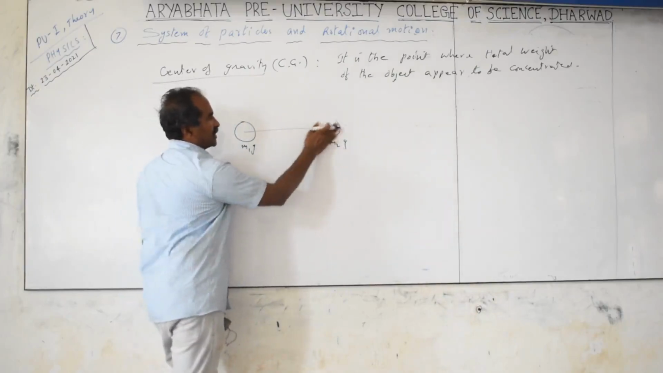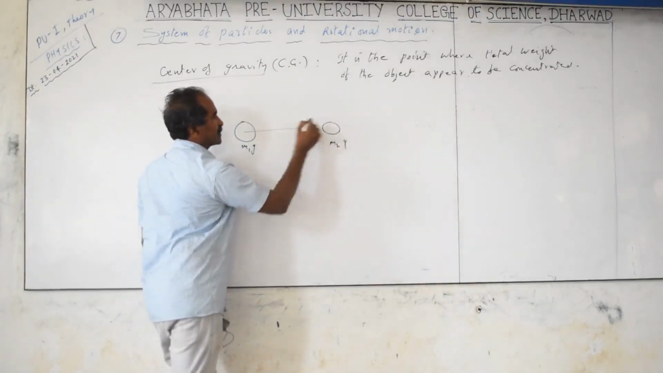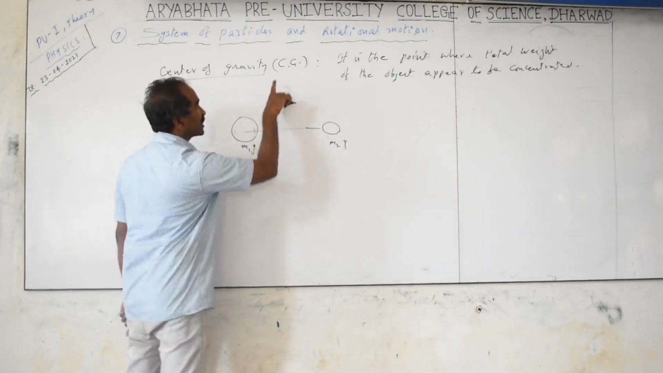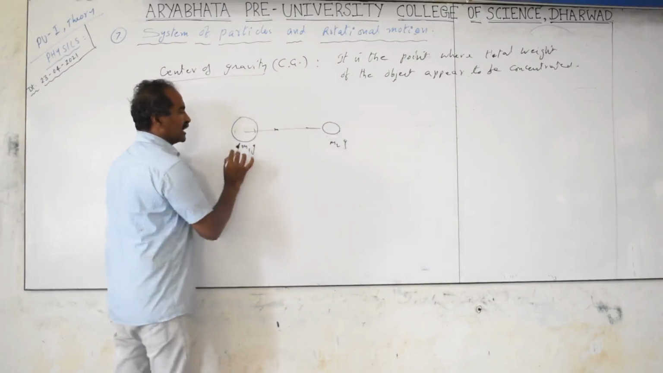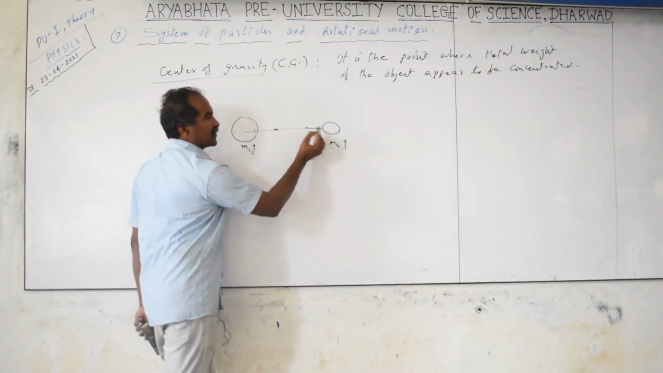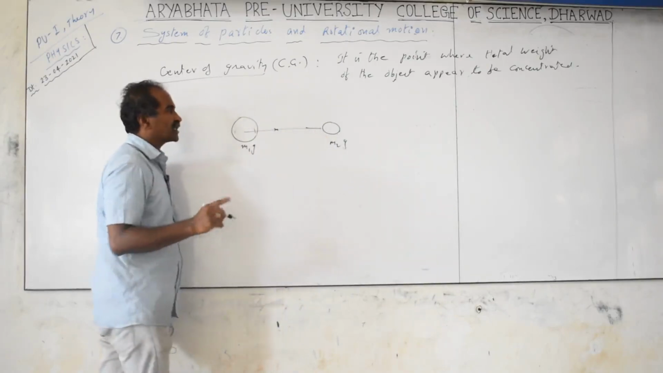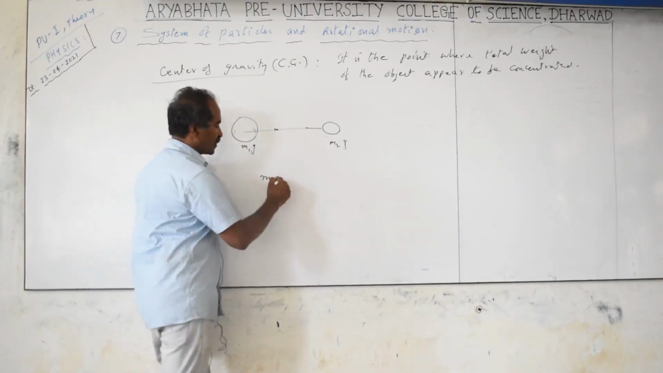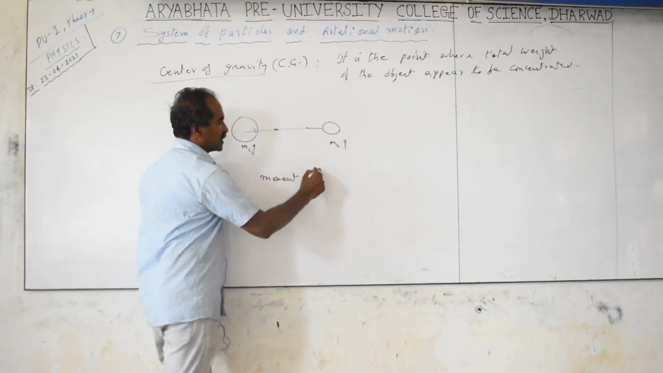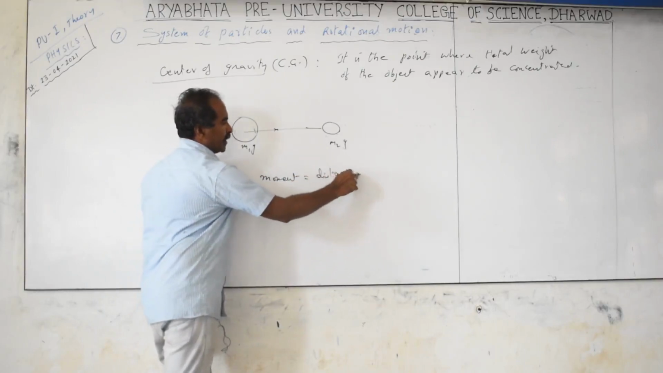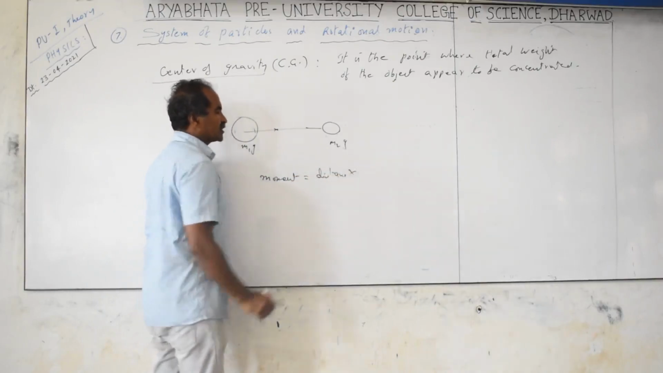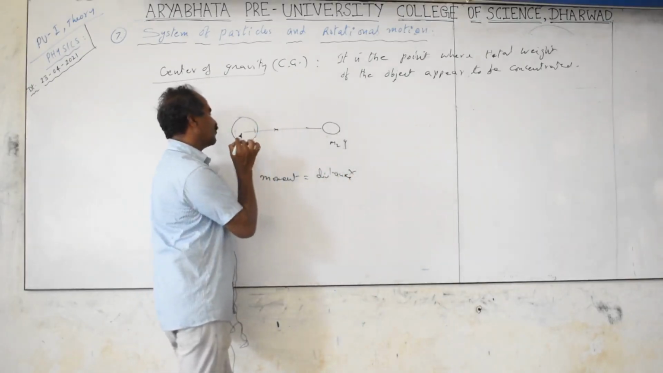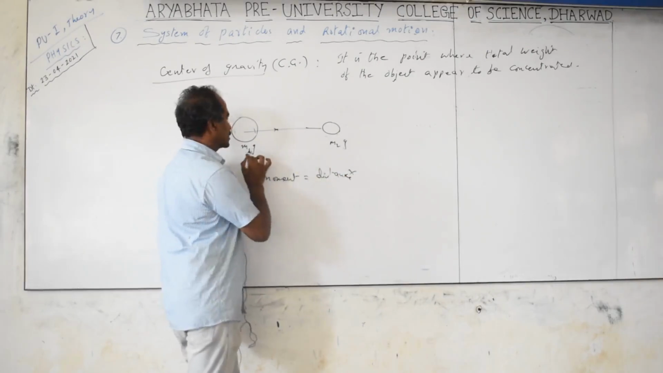About any point, I will take unequal masses, less mass, large mass. Then center of gravity is a point where left side weight is balanced with right side weight, but we consider the moment of weight. Moment means distance into any quantity. Moment of force, distance into force. Moment of mass, distance into mass. Here we are taking the moment of weight. Weight is also a force only.